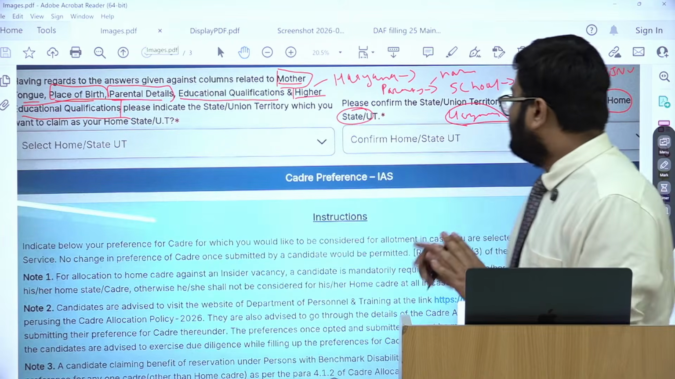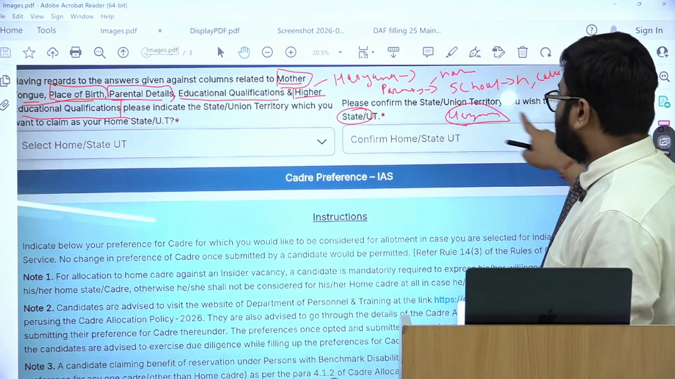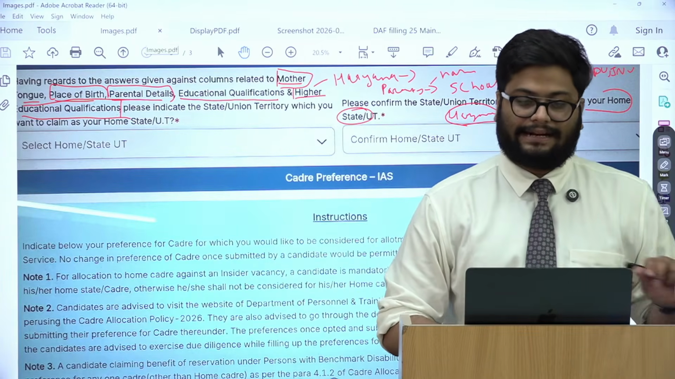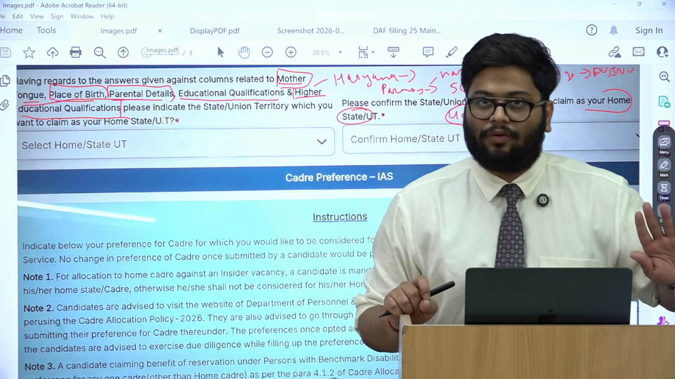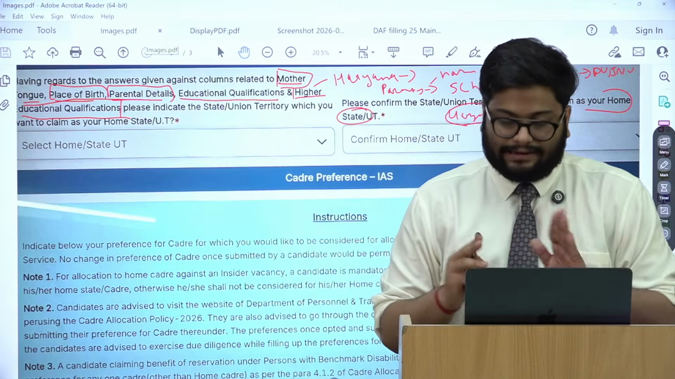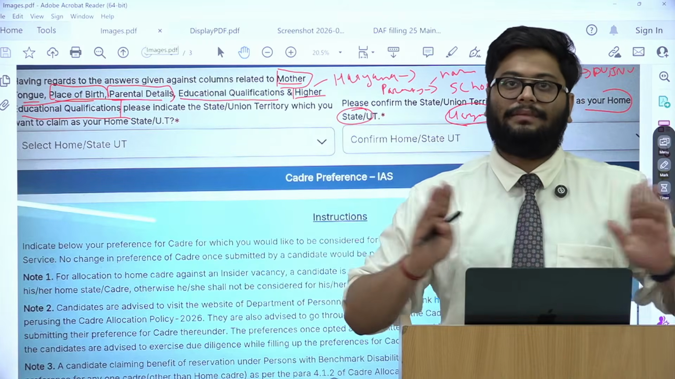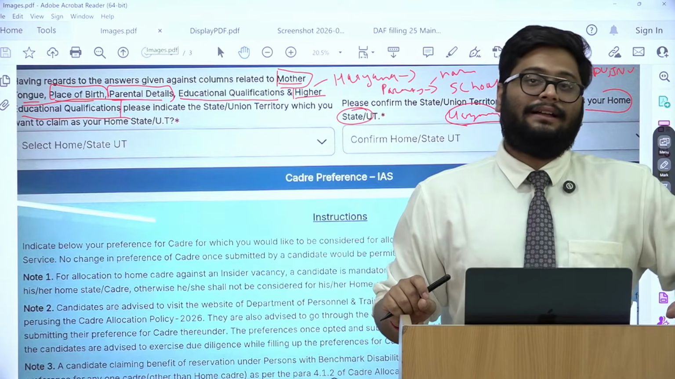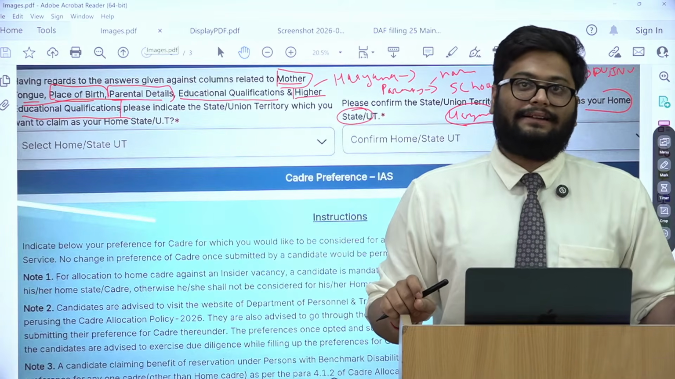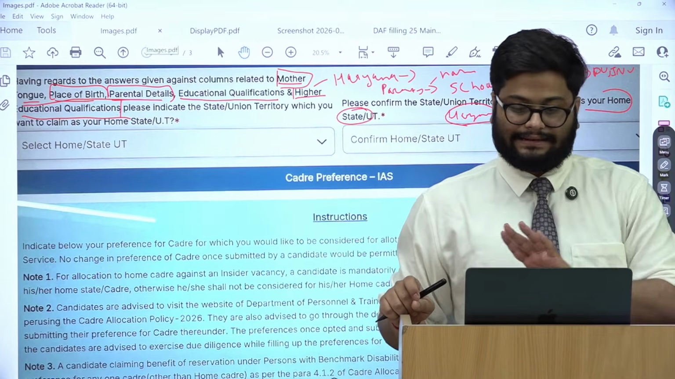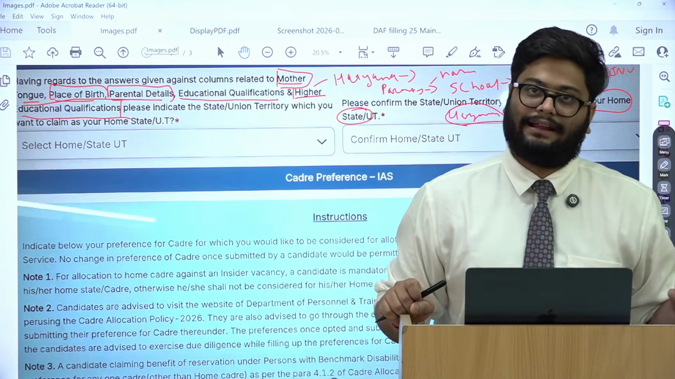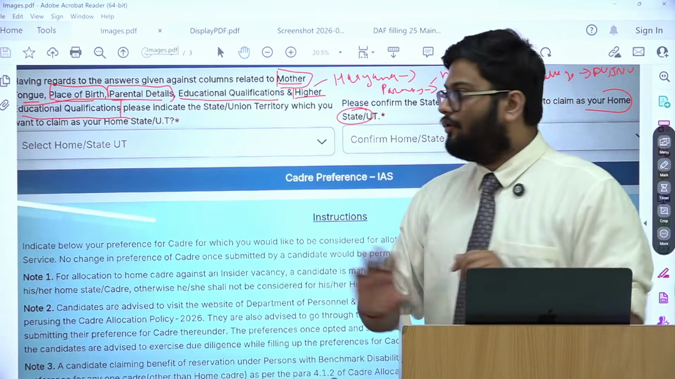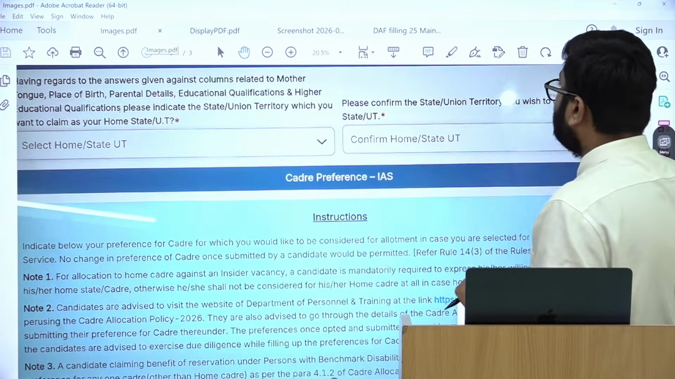So this is one fundamental change, and on the basis of that, they'll ask me whether you want to be considered an insider here or not. If I say no, I do not come to that state. So if I write Haryana, but I don't want to be considered as an insider in Haryana, I'll not come to Haryana. So this is one fundamental change that you need to know with respect to this.